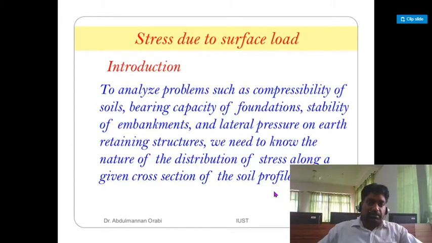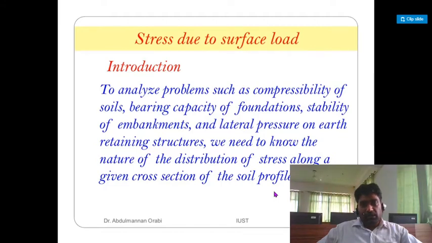Now this is the part which I have to discuss, and this is the new thing which you might not have gone through in geotechnical engineering 1, and this part is being covered in unit 2, vertical stress due to the surface load.